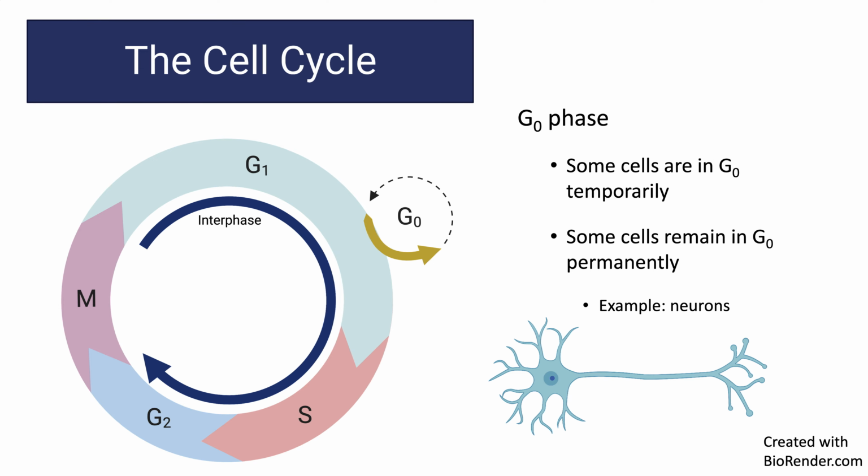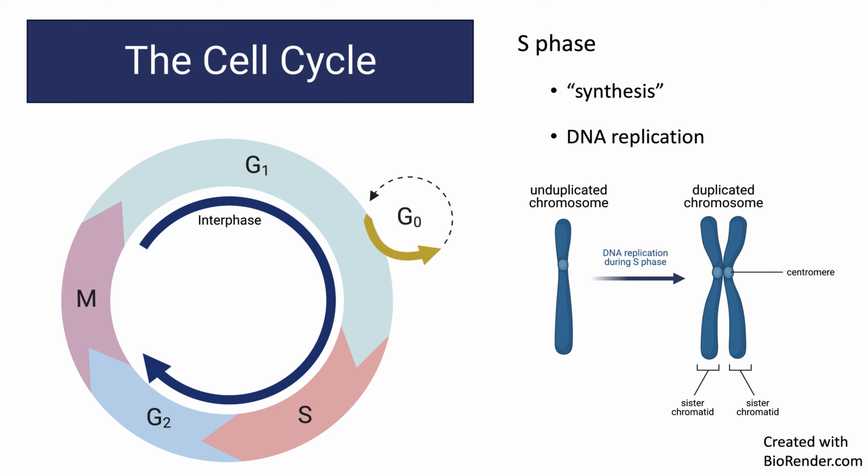Alright, but let's assume that our hypothetical cell is going to divide and keep progressing through the cell cycle. After G1 phase, the cell will enter S phase. S phase is very important because this is when DNA is replicated. In other words, all of the chromosomes of the cell are going to be duplicated. That's represented here, but do keep in mind that the chromosomes don't actually look like this at this point. They're still relaxed and decondensed in the chromatin configuration. They won't look like this until mitosis during M phase, but it's impossible to really see the duplication well in that configuration of chromatin.